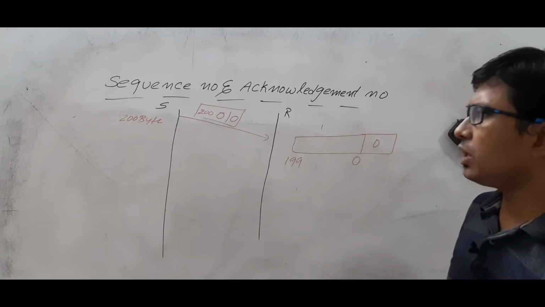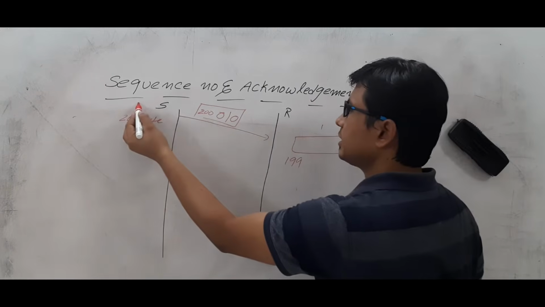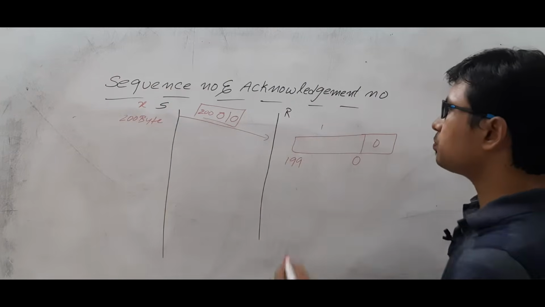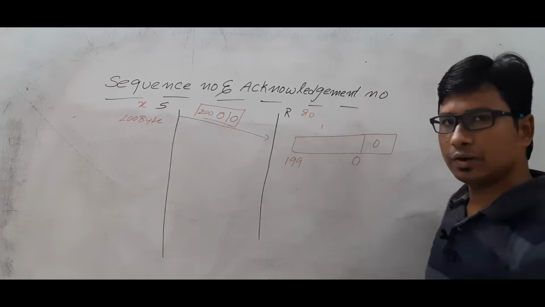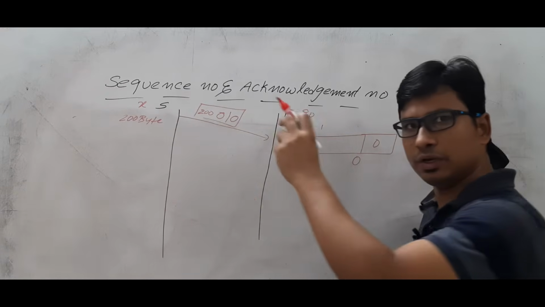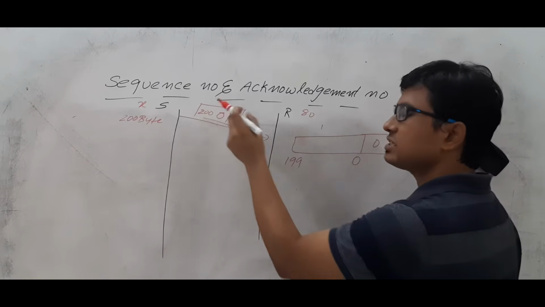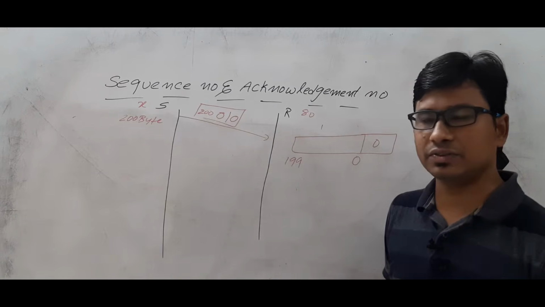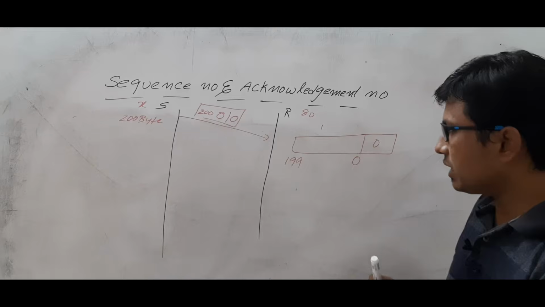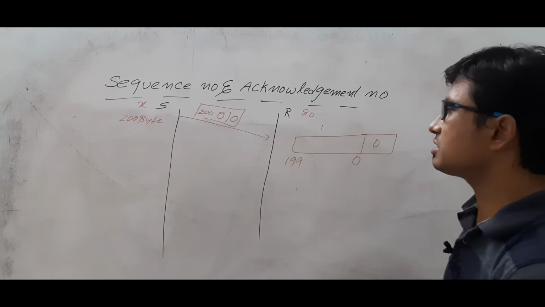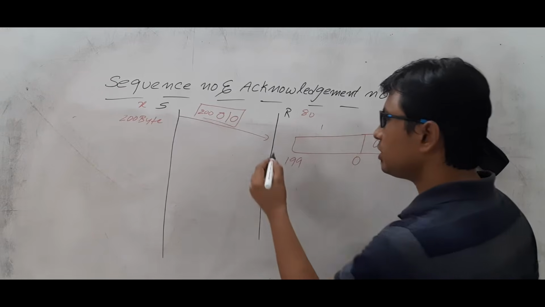Okay, can you tell me what will be the source port? Let's take that X. And destination port is 80. Okay, so you have the source port, you have the destination port, you have the sequence number, and you are transferring the data. Okay, now once the receiver receives this information, what will the receiver do?